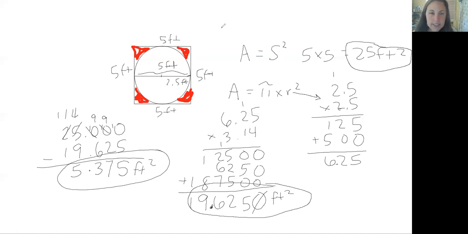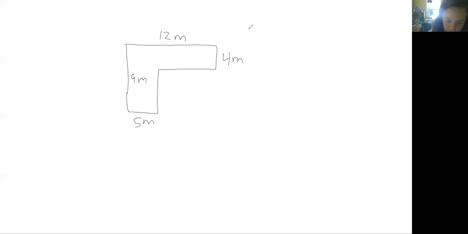All right, let's go to B. For B, you have a shape that looks like this. The information we know is that the top line is 12 meters. This side line is 9 meters. This line is 4 meters. And down here is 5 meters.